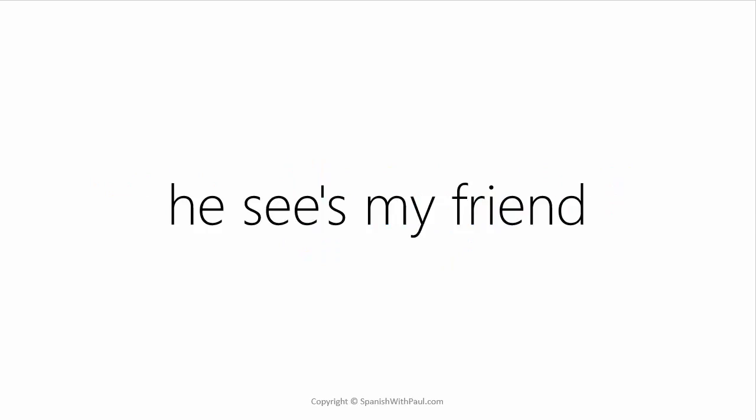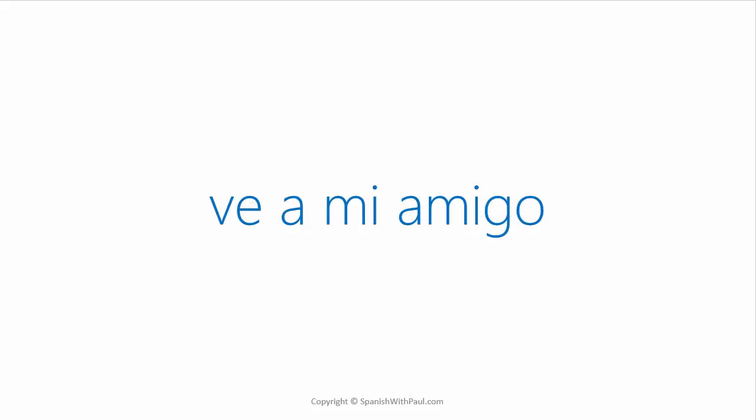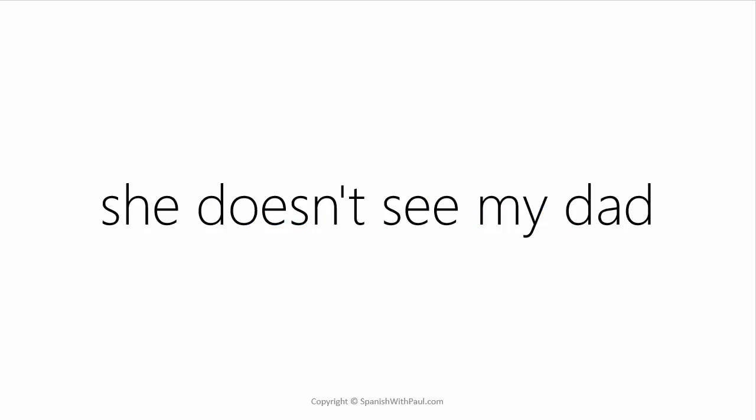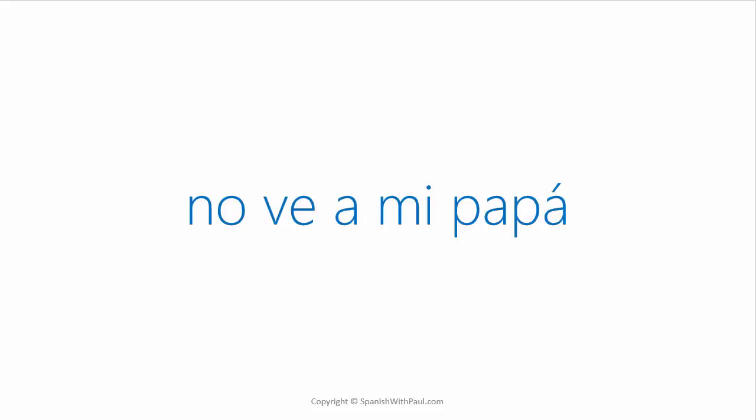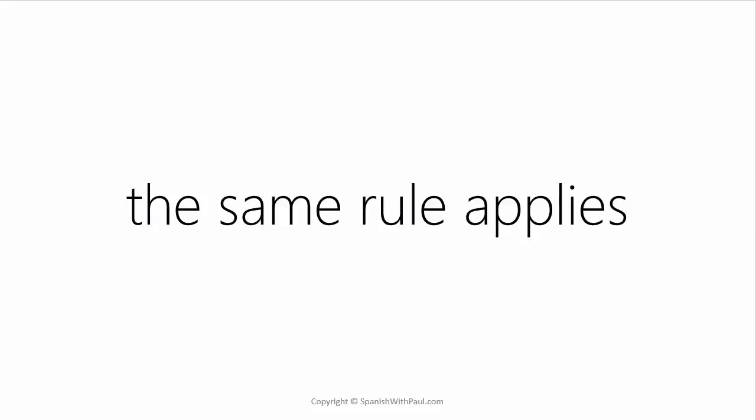He sees my friend. Ve a mi amigo. She doesn't see my dad. No ve a mi papá. So you can see that the same rule applies no matter which angle you're referring to. This also applies for the verb tenses.